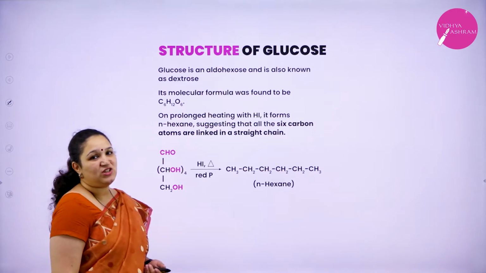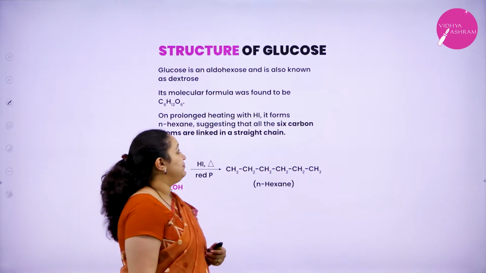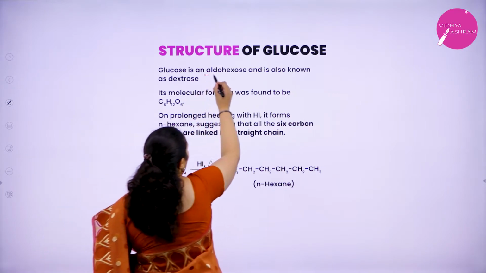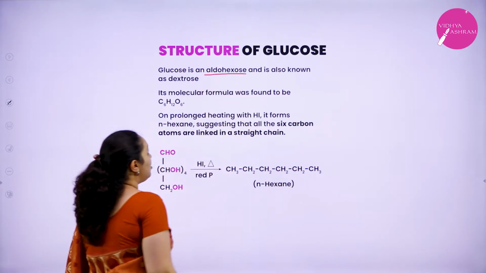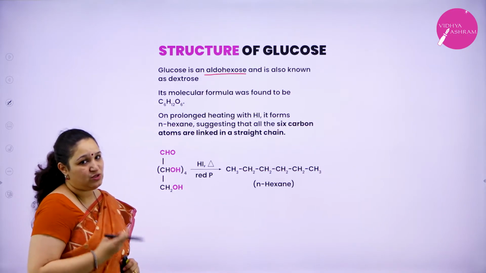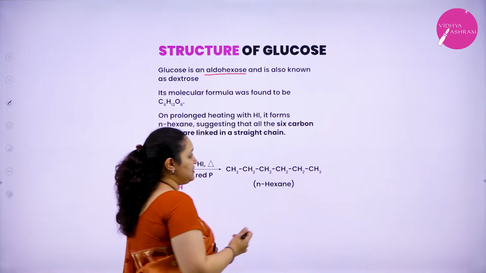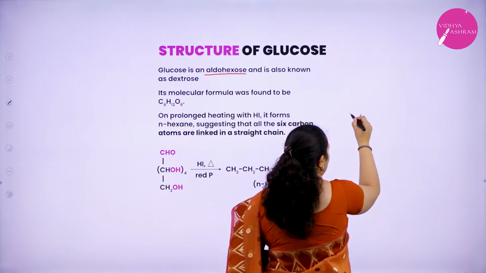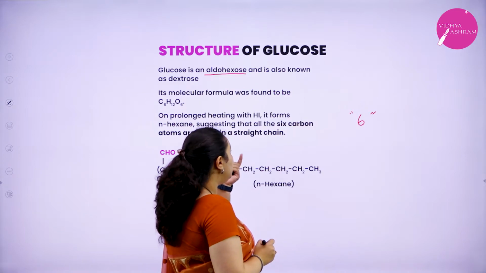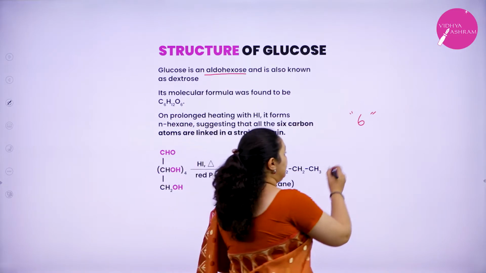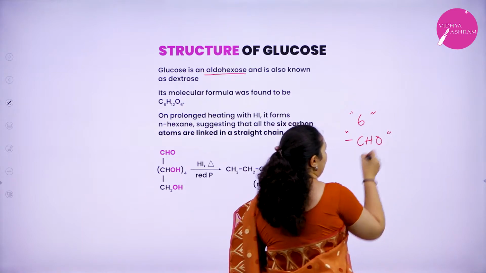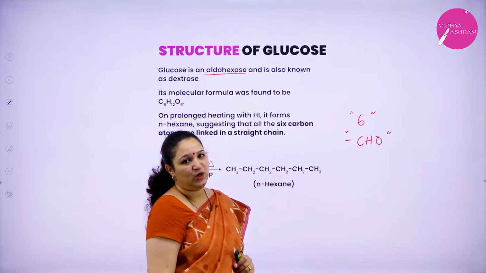Next is the structure of glucose. Glucose is an aldohexose, and it's also known as dextrose. Hexose means it contains 6 carbon atoms, and the word aldo tells us that it contains aldehyde as its functional group.